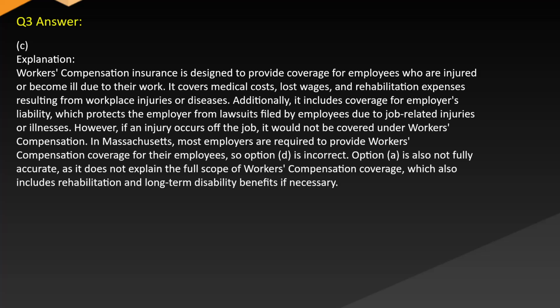However, if an injury occurs off the job, it would not be covered under workers' compensation. In Massachusetts, most employers are required to provide workers' compensation coverage for their employees, so option D is incorrect. Option A is also not fully accurate, as it does not explain the full scope of workers' compensation coverage, which also includes rehabilitation and long-term disability benefits if necessary.